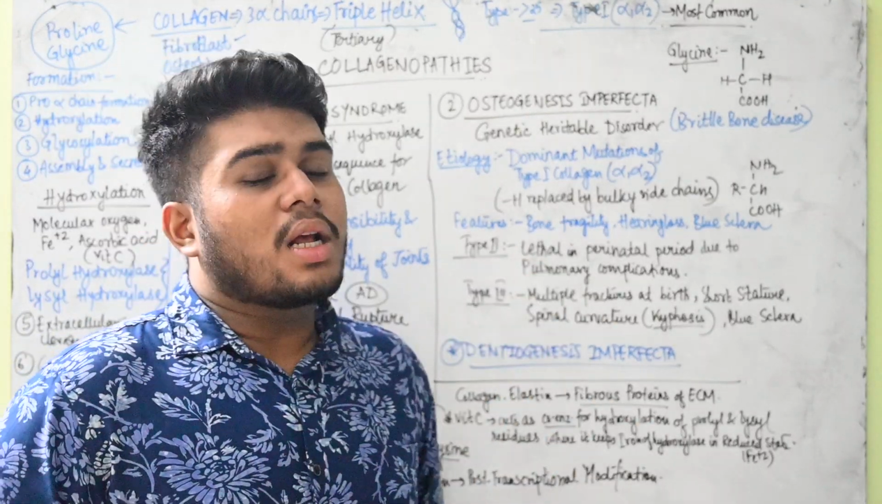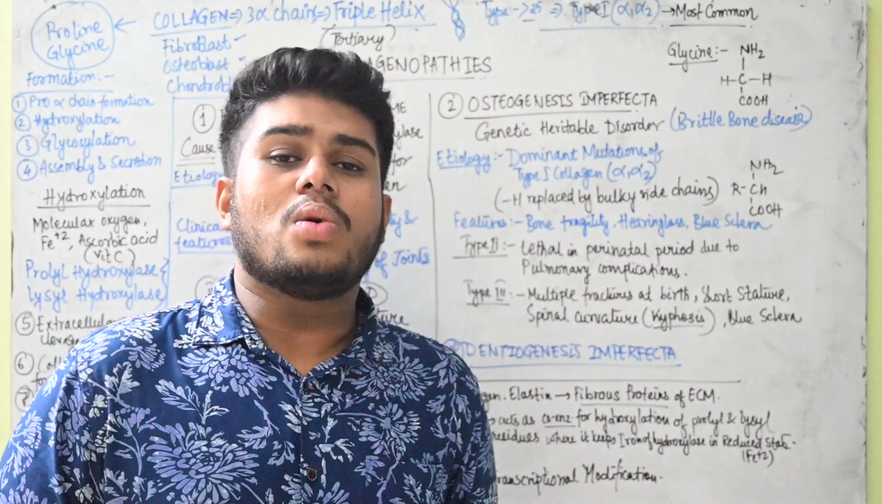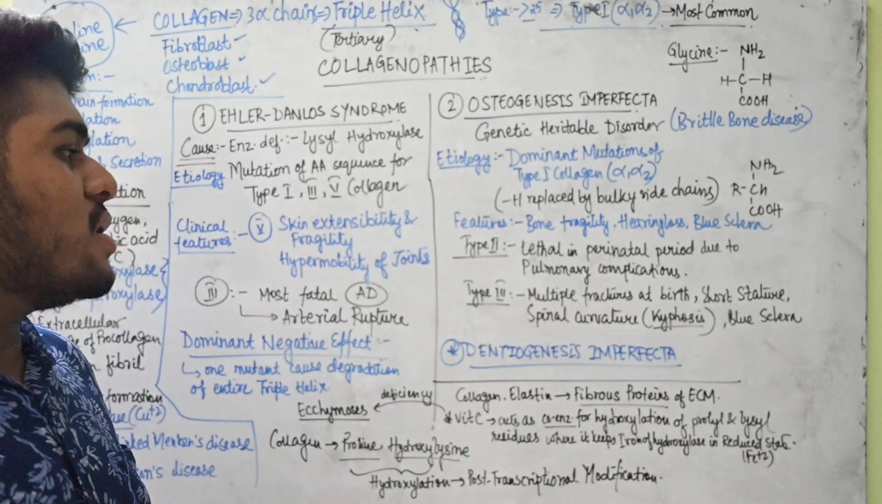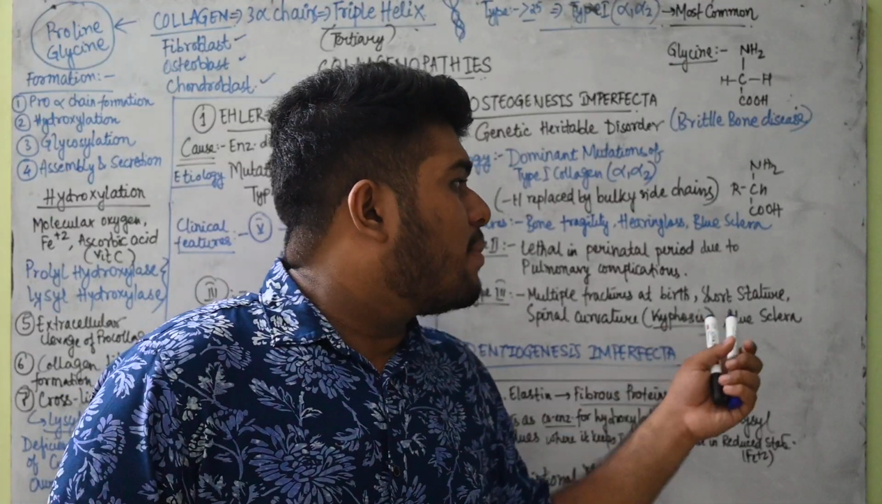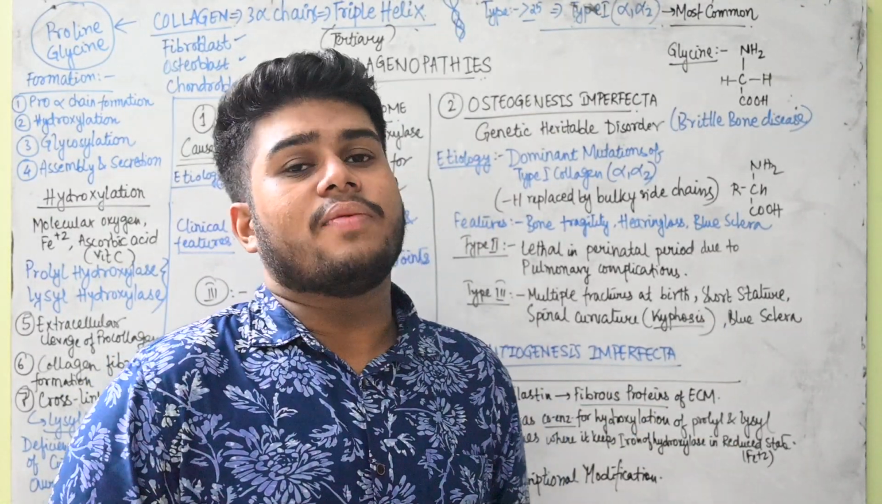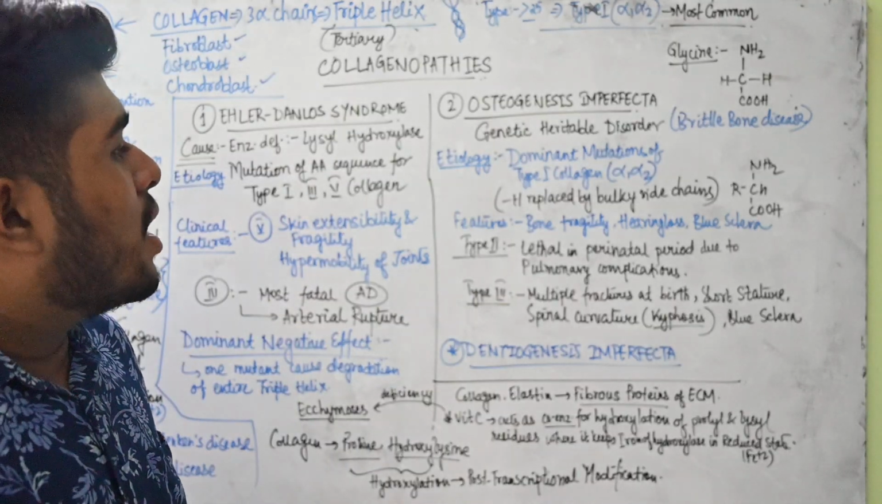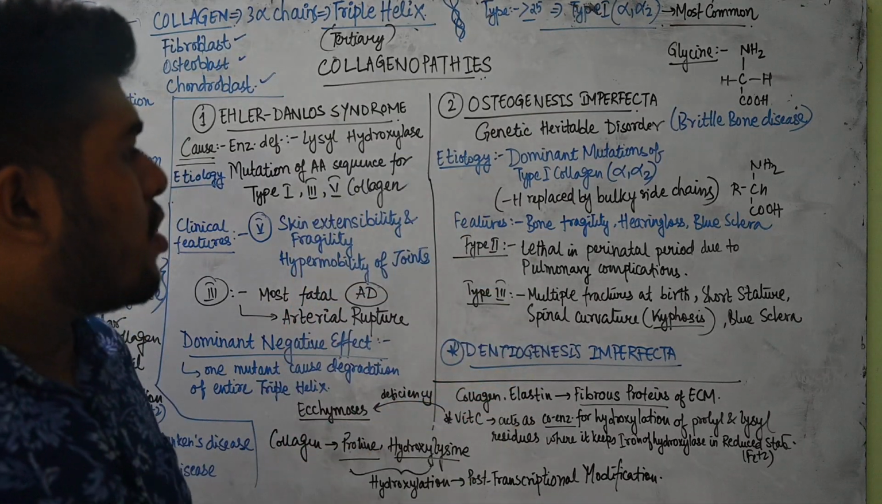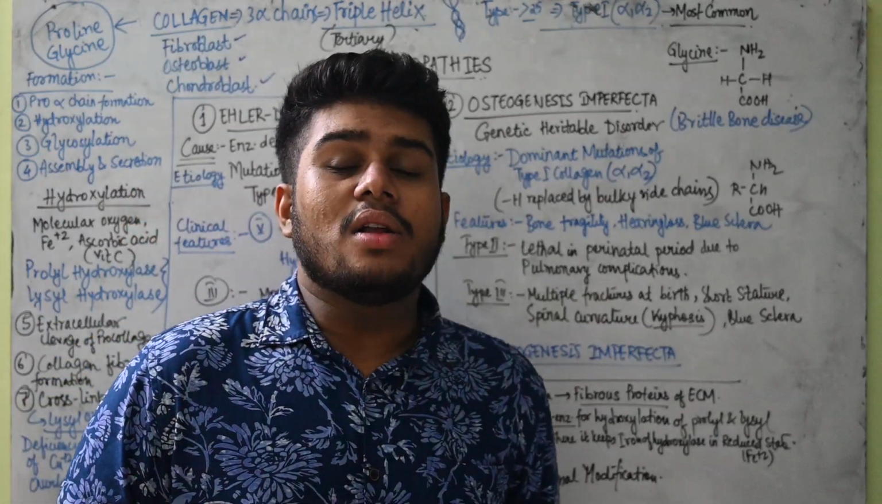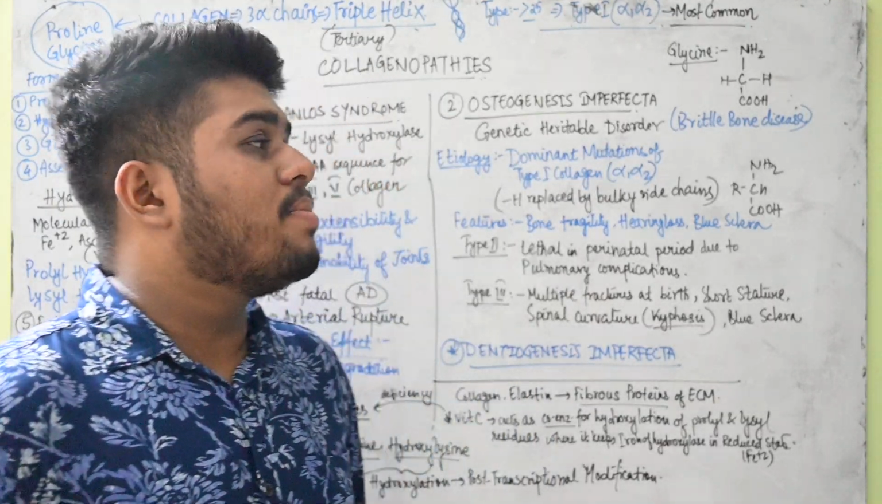Then there can be spinal curvature, that is kyphosis, lordosis, scoliosis. Different types of spinal curvatures can also happen, and blue sclera is a common symptom that we get to see. Okay, so these were the certain causes and also the clinical features of osteogenesis imperfecta.